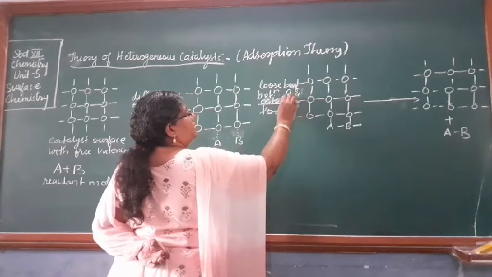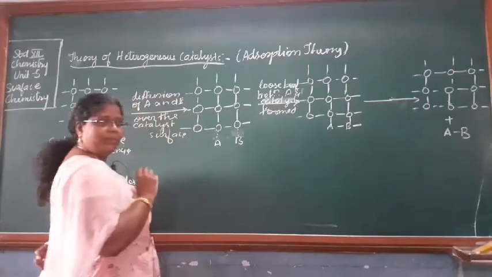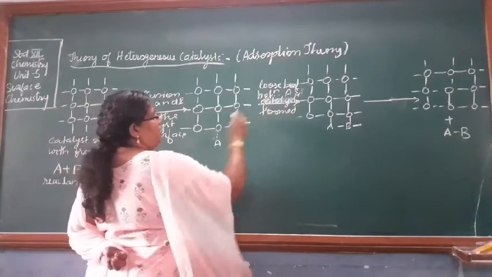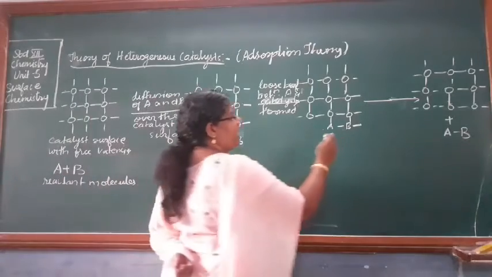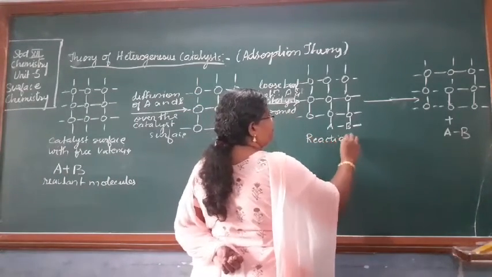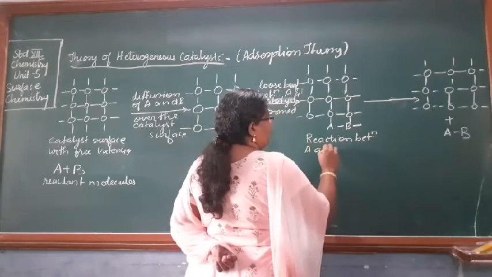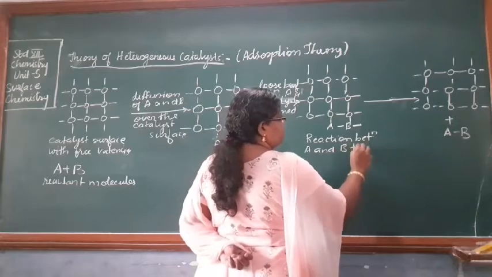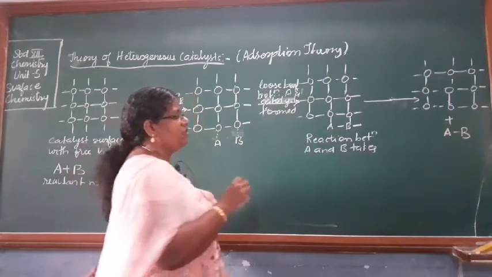Loose bonds between A and the catalyst are formed. Okay, B is also forming a loose bond with the catalyst. Then reaction takes place. Here what is happening? Reaction between A and B takes place. Are you understanding? So here between A and B the reaction is taking place.